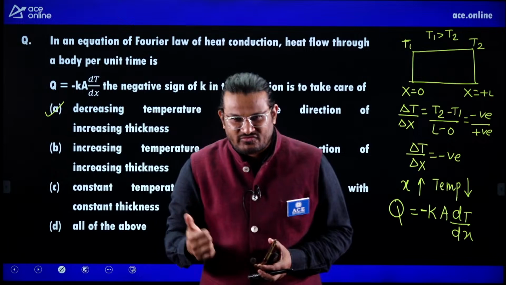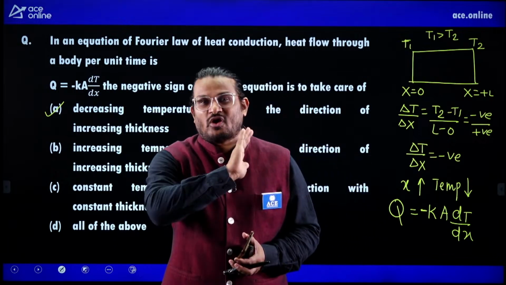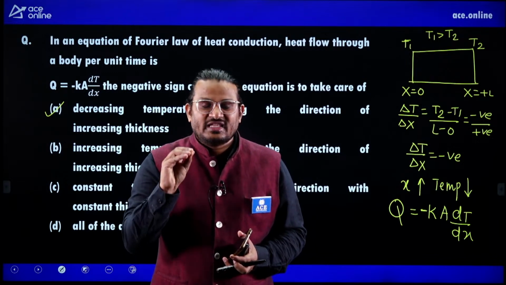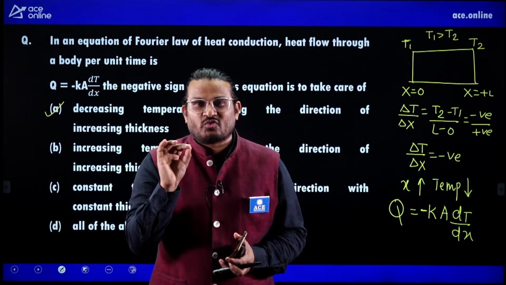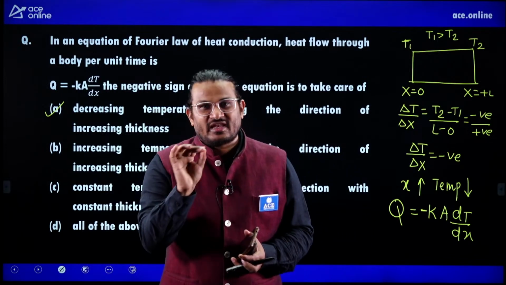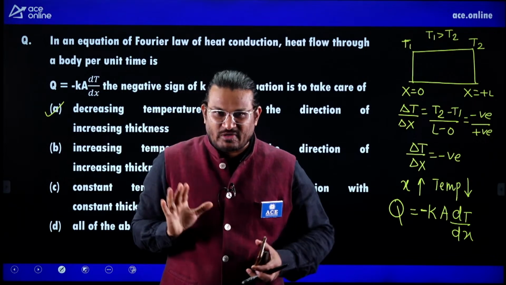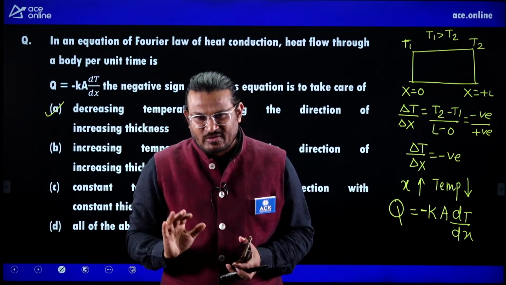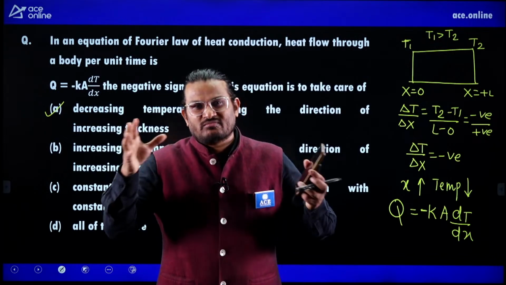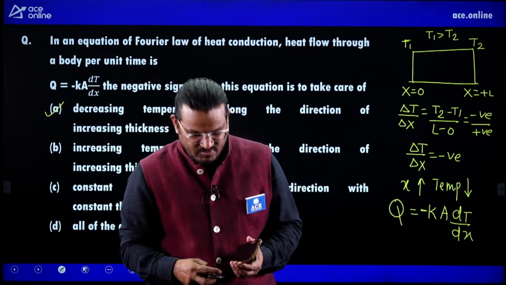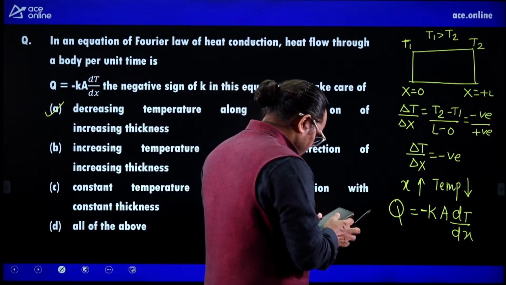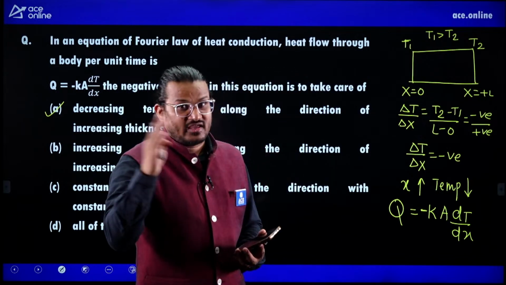Definitely you will ask, sir, should I follow the GATE paper? No, GATE is not recommended. Should I follow the engineering services prelims? Yes, in the engineering prelims the questions are very superficial. So what you need to do is, for engineering services mechanical engineering, look at the previous ESE papers. In those papers, whatever the easiest questions without much data, that level of difficulty you can expect, but not more than that. So don't expect a higher level of difficulty.